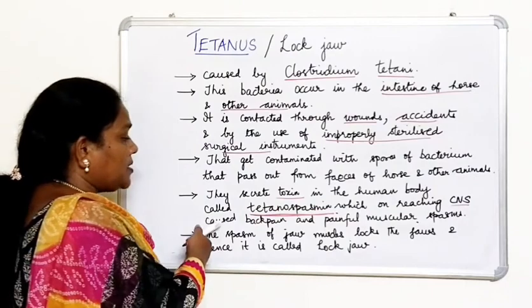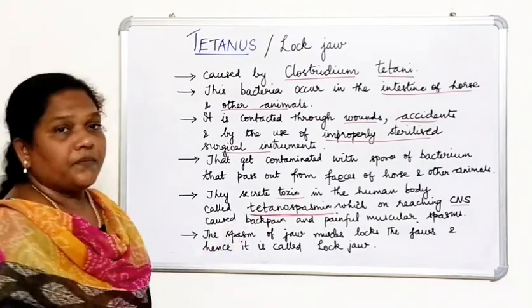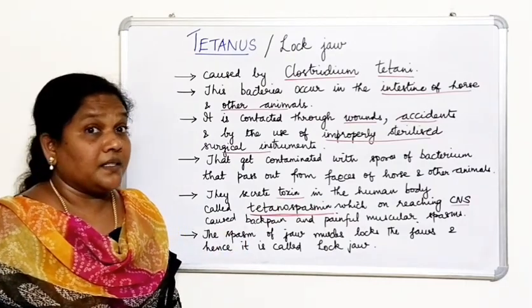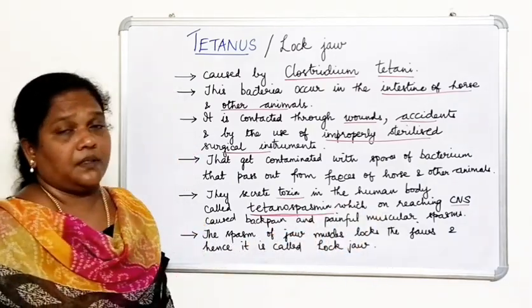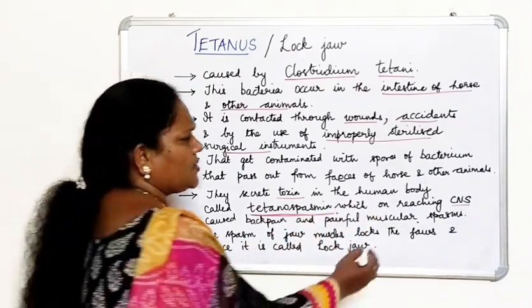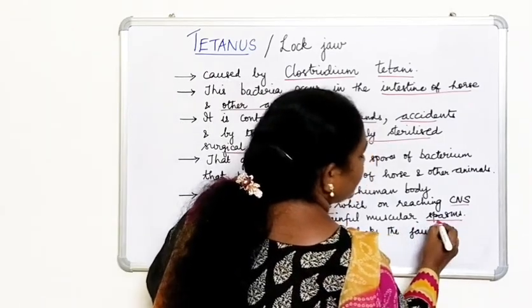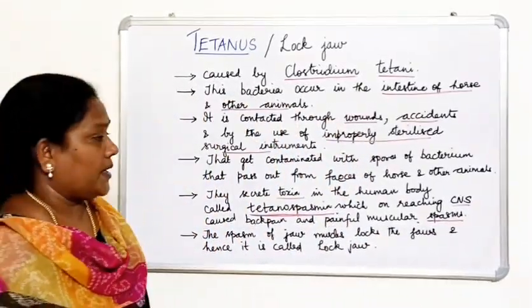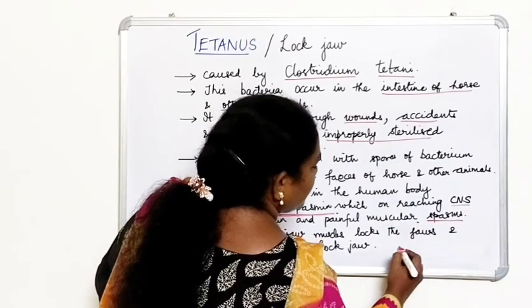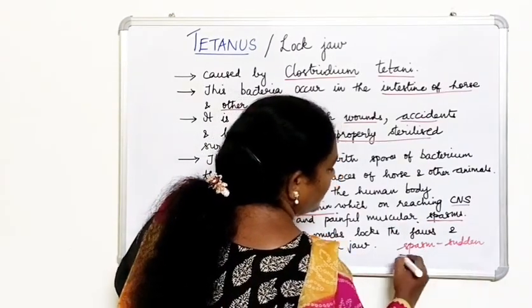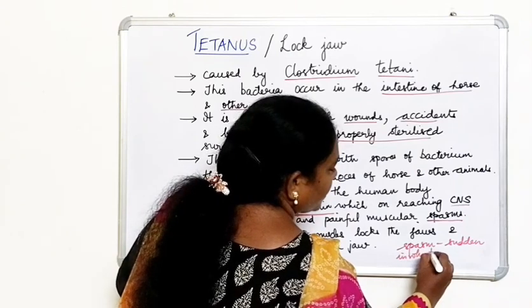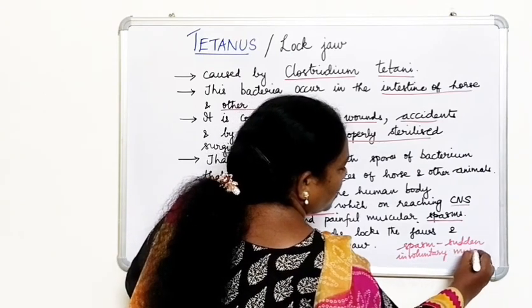What happens? It causes back pain, a continuous headache, and then painful muscular spasms. So what is this spasm? Spasm means sudden involuntary muscular contraction.